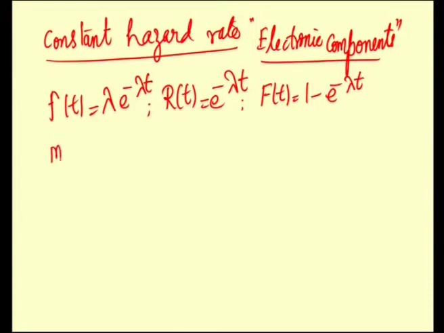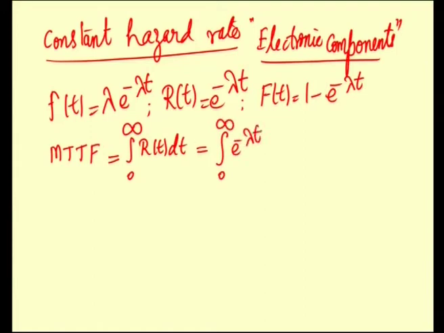Now, we know that the mean time to failure, MTTF, is given by integral 0 to infinity R of t dt. So, here we substitute the function for this exponential random variable, which is e power minus lambda t dt. After integration we get 1 by lambda. And also sigma square, the variance of the random variable, is given by 1 by lambda square.